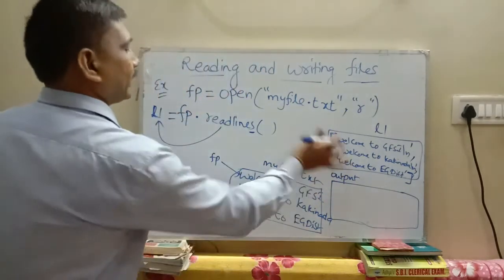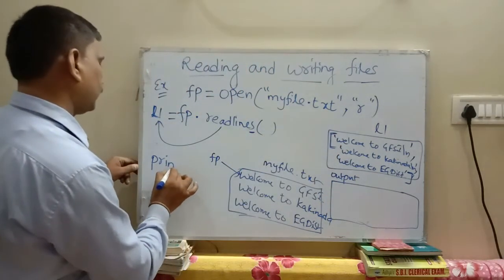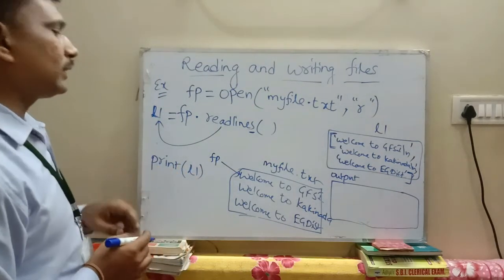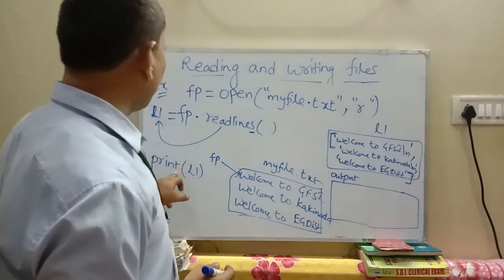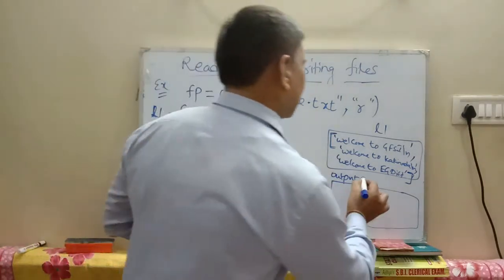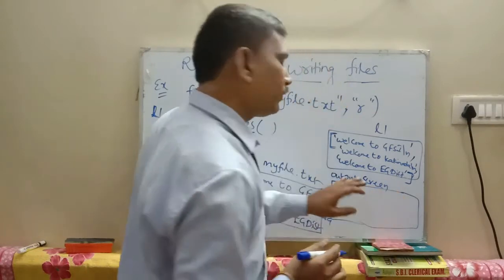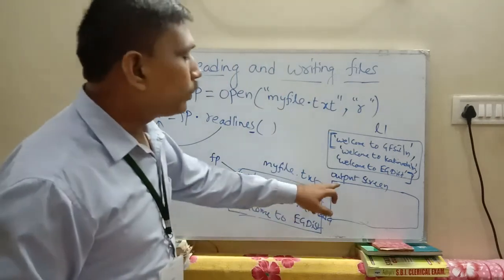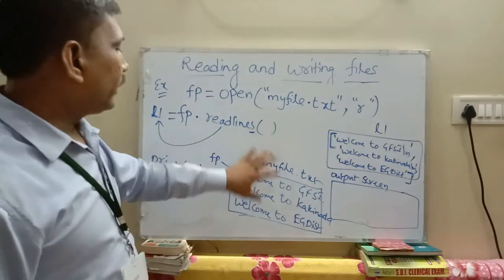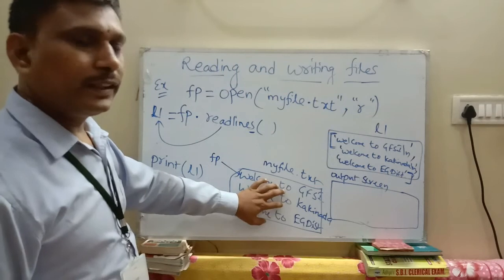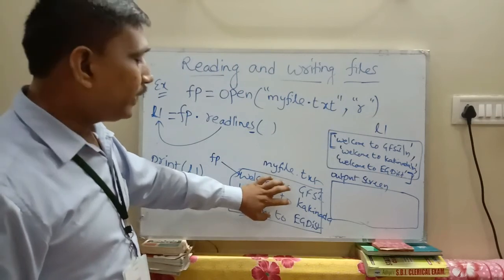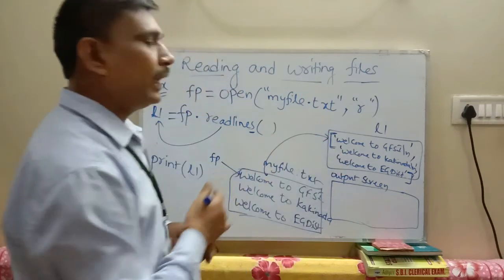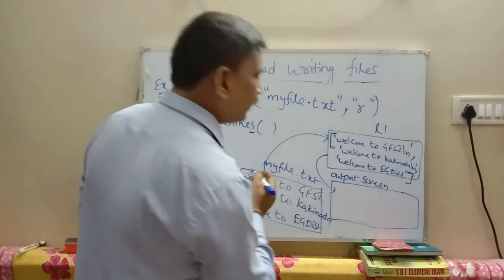Then you print this list: print(L1). It displays this output in the output screen when you execute this code. The file is created in memory, the contents are read and stored in L1, and from L1 they are displayed in the output screen.